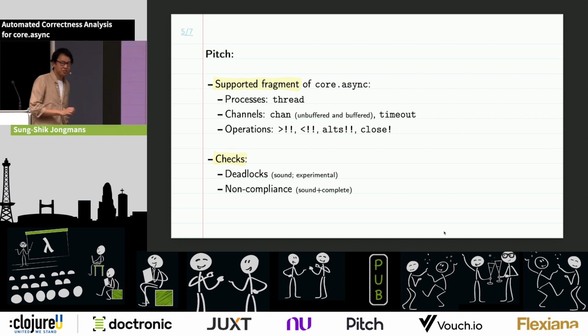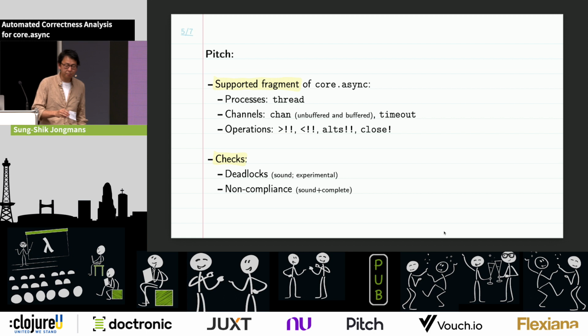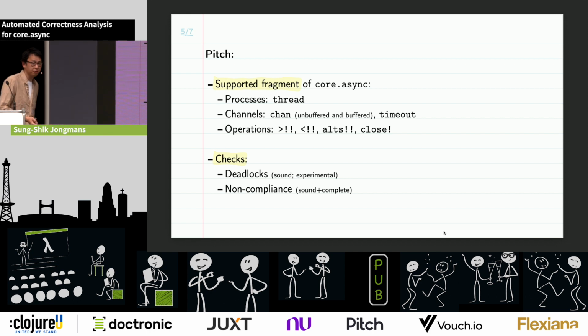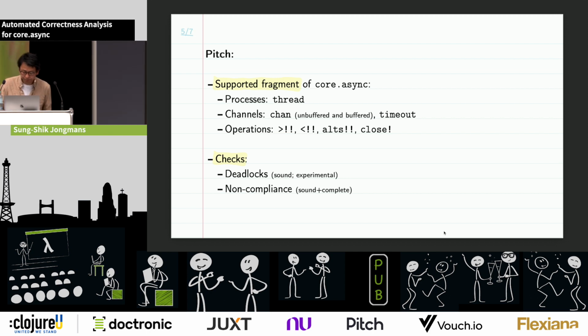For non-compliance, we have soundness and completeness, which means that if you get an exception, there really was incompliant behavior, and if there's incompliant behavior, you are bound to get an exception. So the guarantees that we offer there are much stronger than for deadlocks.